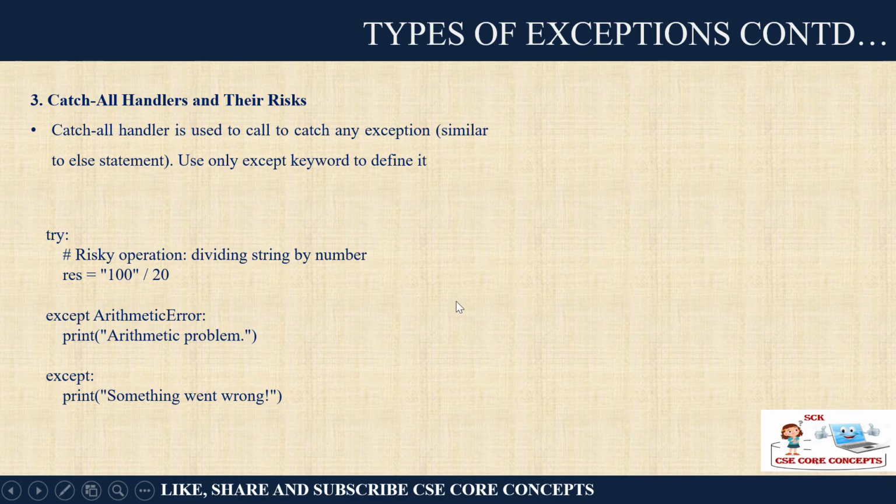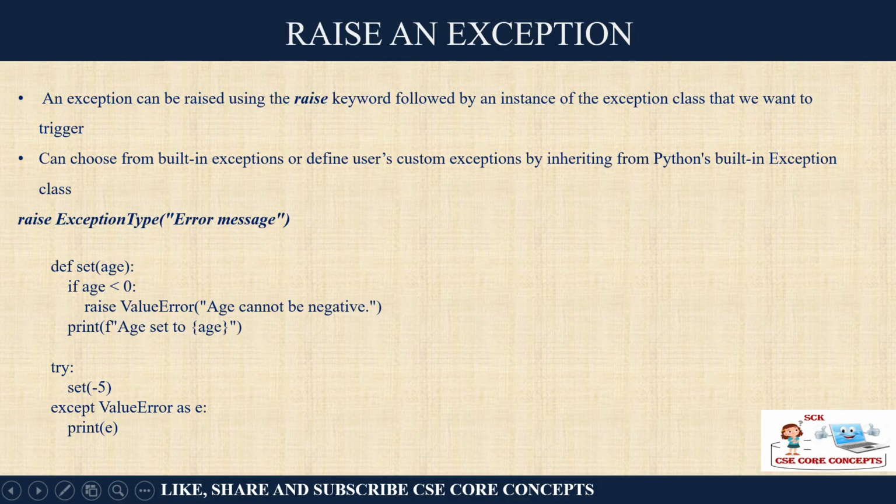And then you can have catch all handlers. Catch all means what? You don't know what type of arithmetic error can occur. String conversion, zero division, whatever type of error. So you can write generally arithmetic error. So arithmetic problem means what? It considers any type of problem, like anything wrong. Understood? If something went wrong, you don't know what. Okay, so catch all, any type of error which you didn't notice.